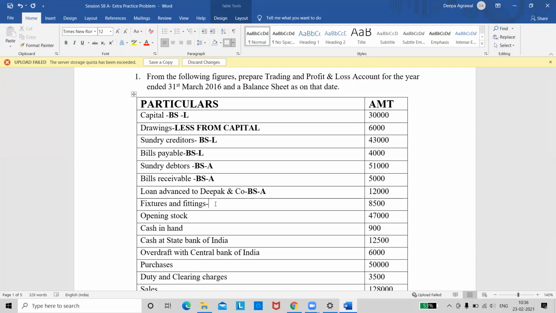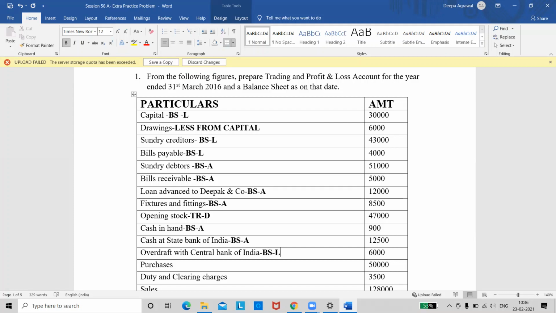Next, fixtures and fittings. Again, balance sheet asset. It is like furniture. Opening stock. Opening stock will be trading account debit side. Cash in hand. Balance sheet assets. Cash at State Bank of India. Balance sheet asset side. Overdraft with Central Bank of India. Balance sheet liability side.